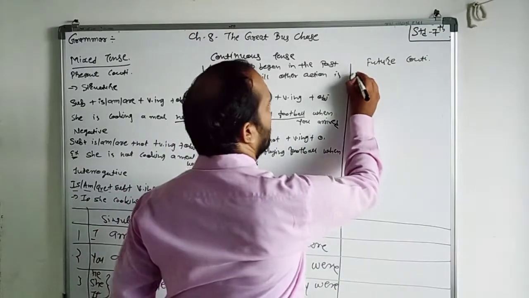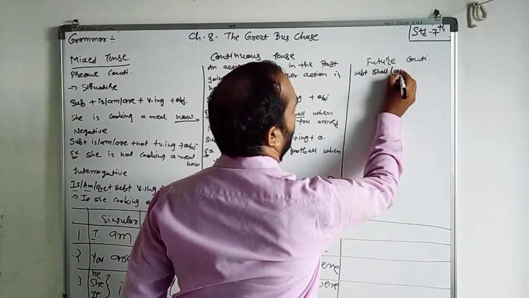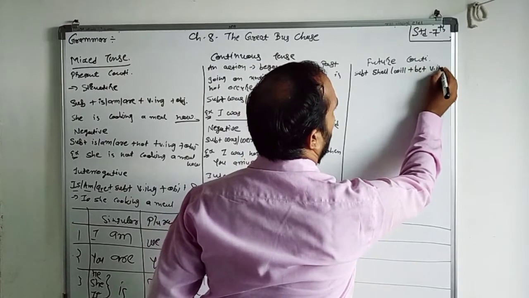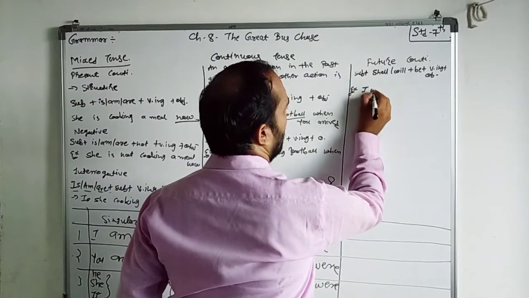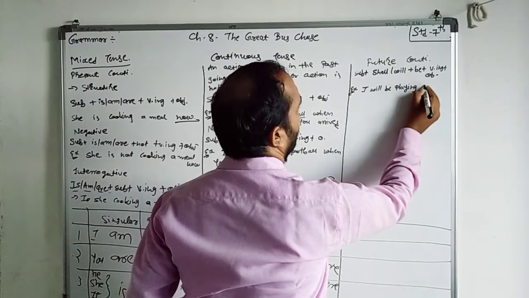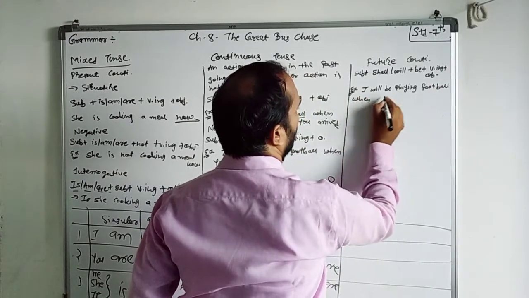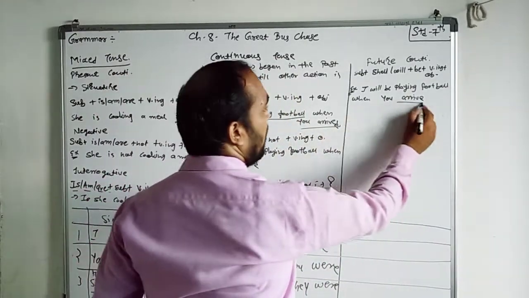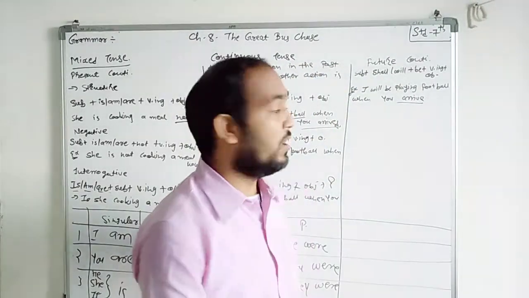So remember this thing. Now the structure: subject plus shall, will plus be plus verb with ing plus object. Right? For example, I will be playing football when you arrive. See this thing, here arrive and here arrive. So see this thing, the second action will occur in the future.